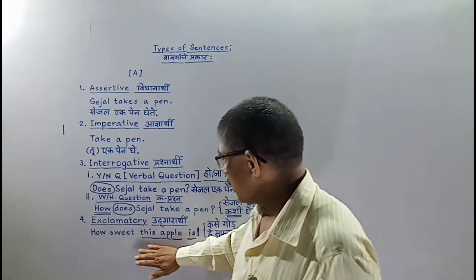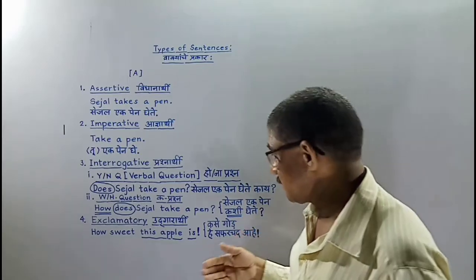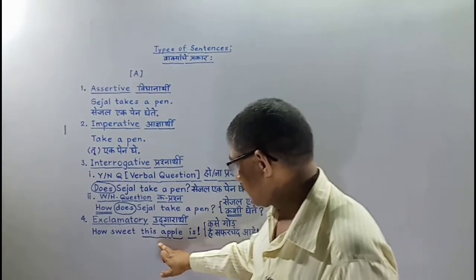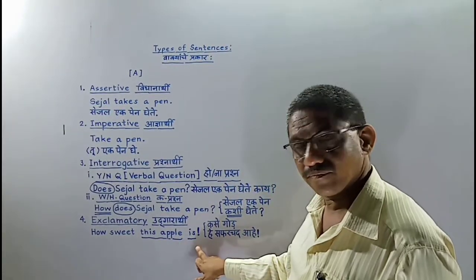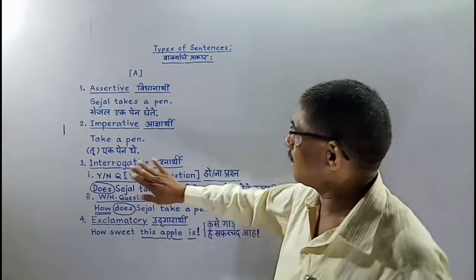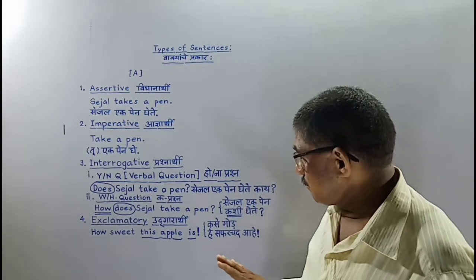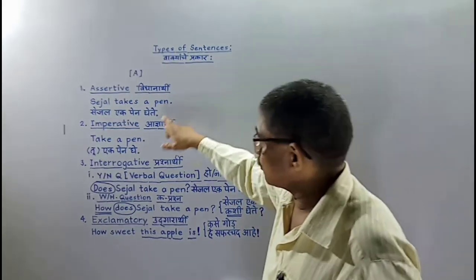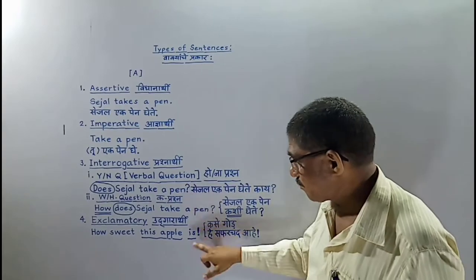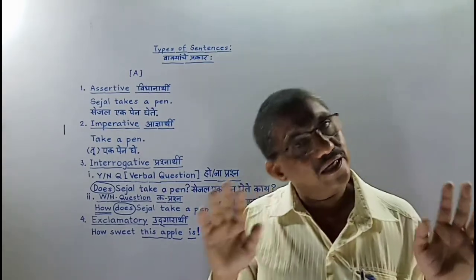And if we want to convert this into the first, assertive type of sentence, then we should begin: this apple is very sweet, full stop. This way we can convert this into the first one. Now remember once again, full stop, question mark, and exclamation marks are at the end.